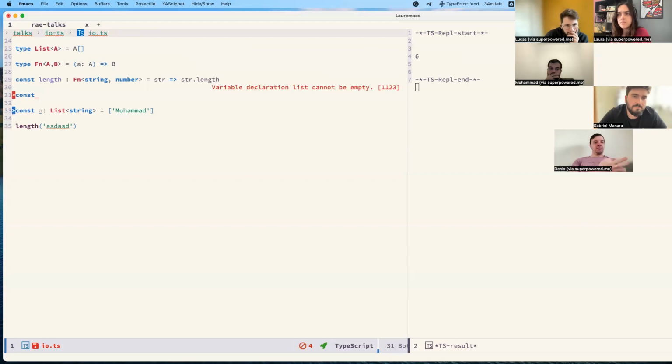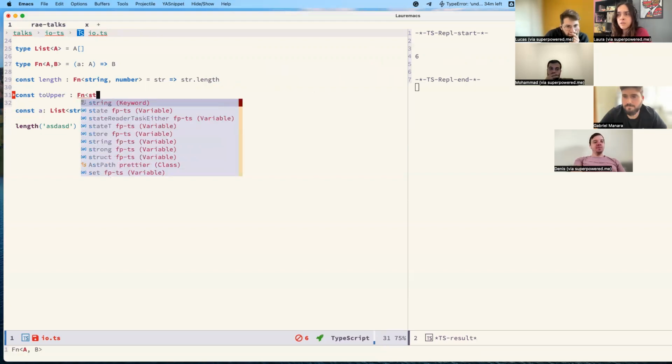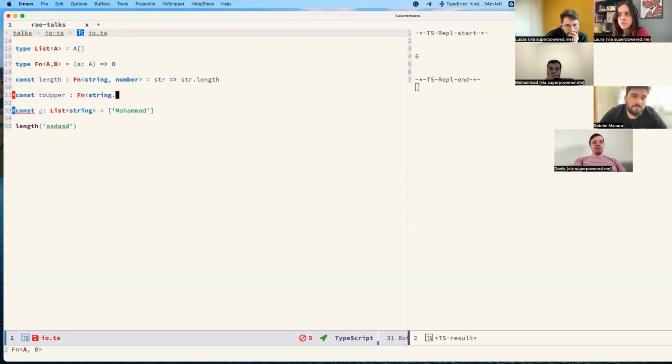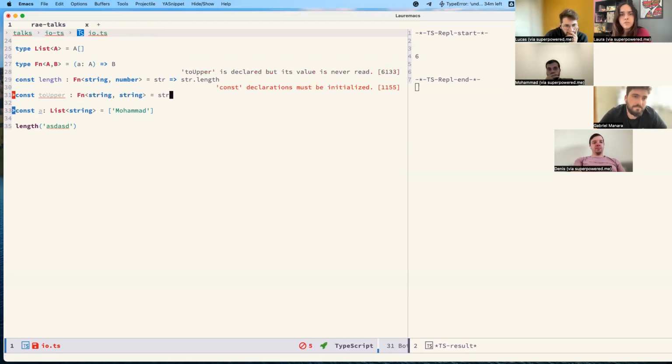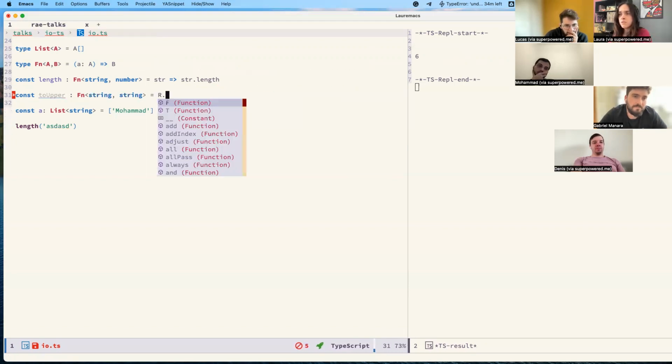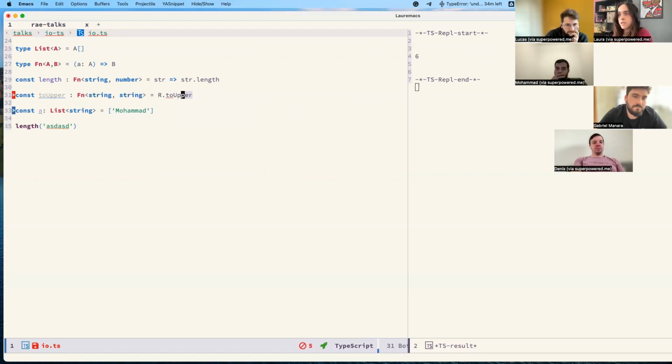Another example, like the upper function that we were talking about, it will be a function whose parameter is a string and returns string. So we can just let Lambda do the magic for us, and we don't have to care about that. And we could put here toUpper.